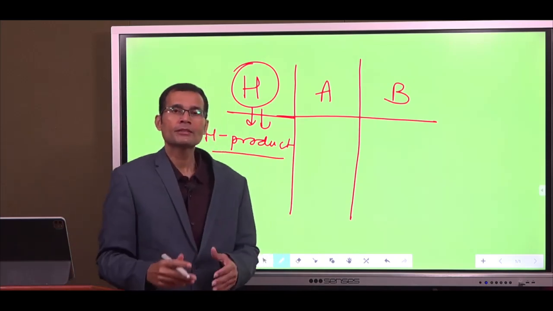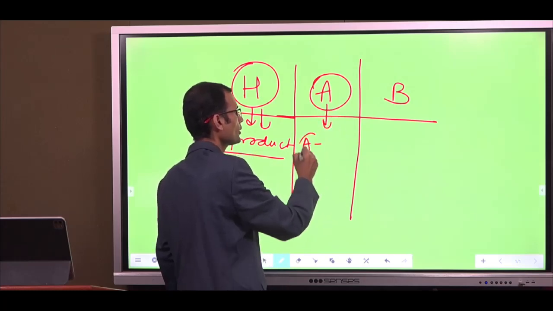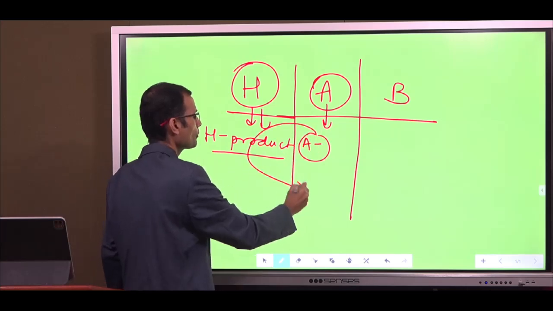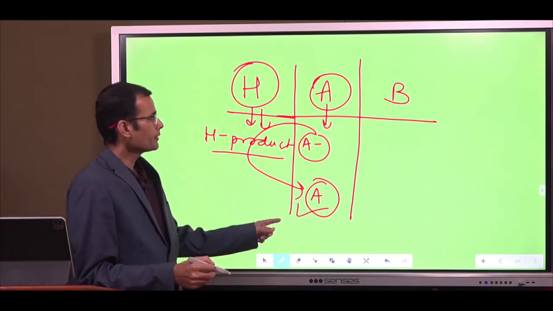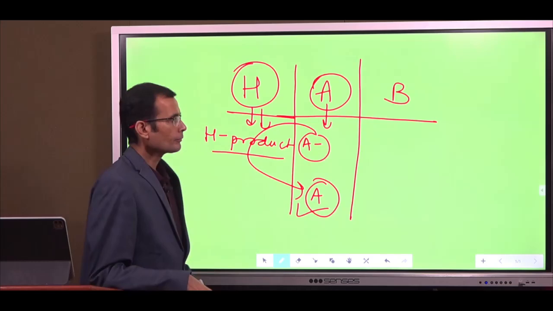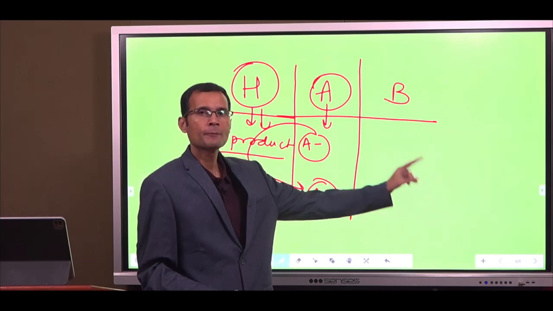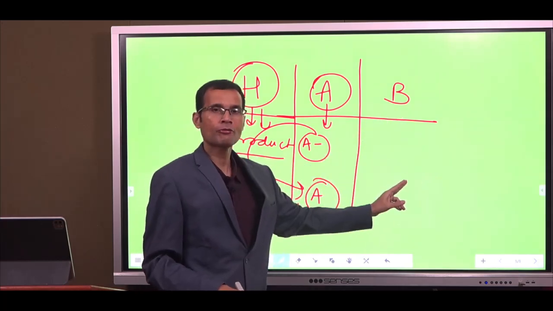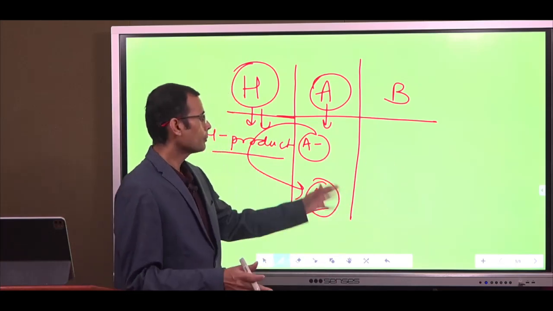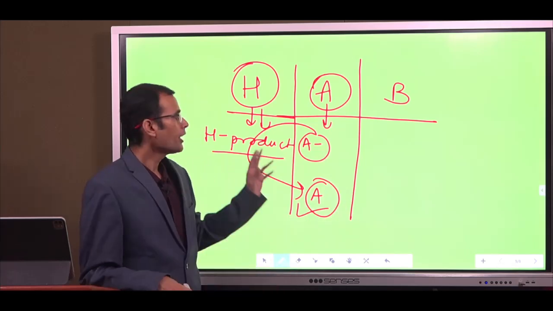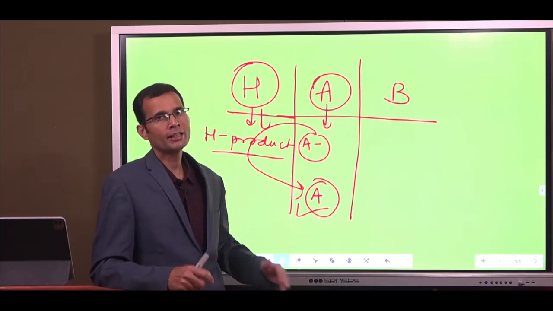Now, if some person has the A gene dominant, that will form A gene product, which will act through the H product to form A antigen on the RBCs, and the person's blood group will be A. Similarly, if a person has the B gene dominant, then B gene product will be formed. It will act through H product, and the person's blood group will be B. If both A and B are dominant, then both gene products will be formed and the blood group will be